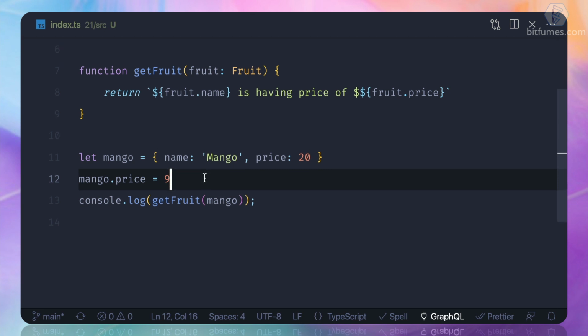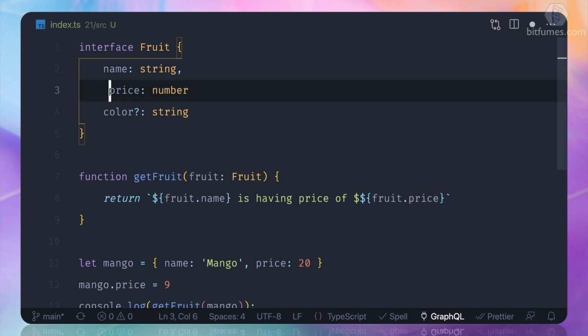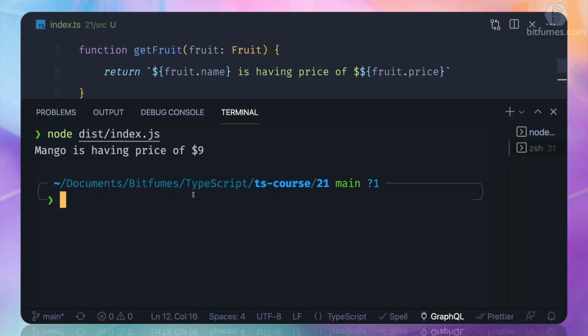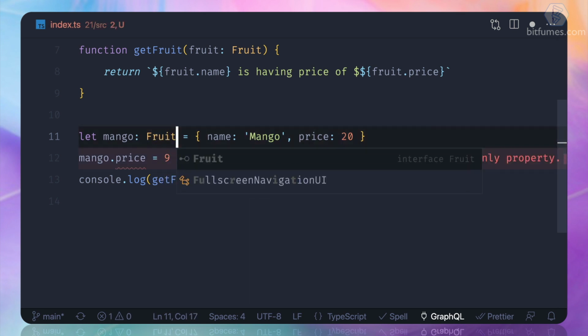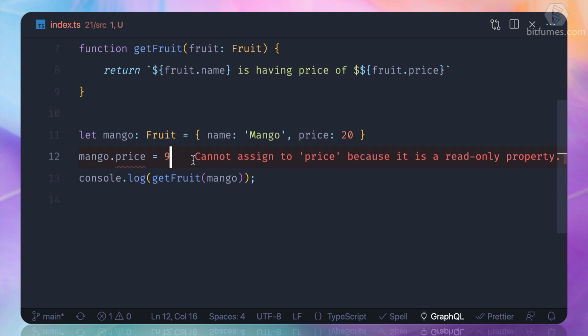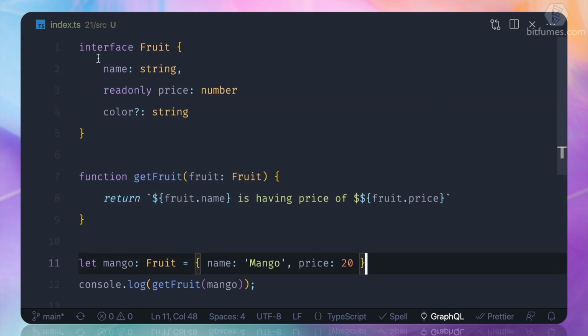So what we can do actually, as you know, if we don't want anything to change, we can call it read-only. So this price, once set, is a read-only thing. So yeah, we can still do that. But what if we define this mango as a Fruit? So we defined it as a Fruit, and now you can see it's saying that you cannot set a property once defined. So this is now read-only inside the interface.